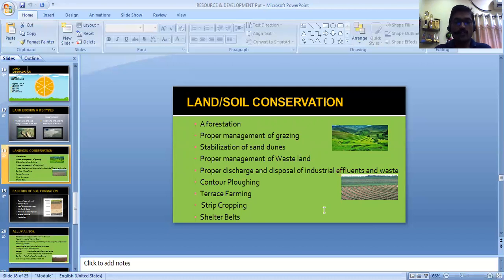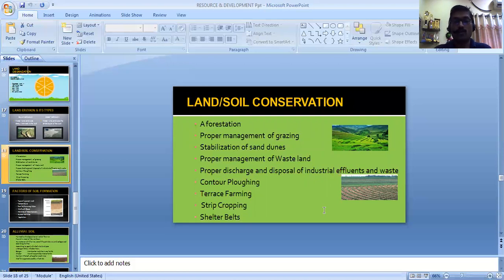Now, why and how can we conserve the soil? There are various ways we can utilize for land conservation. First and the most important thing, afforestation. Obviously, land which is open is easily eroded. So we need to cover it with trees, because trees hold the soil strongly and it cannot be eroded easily.